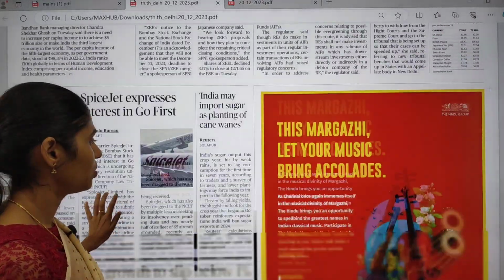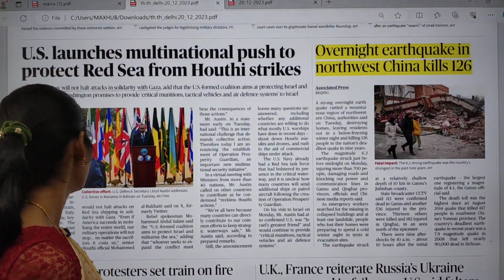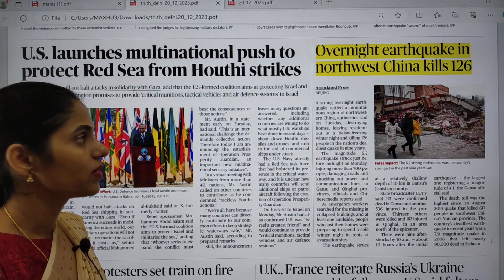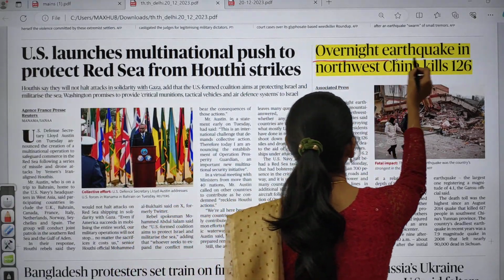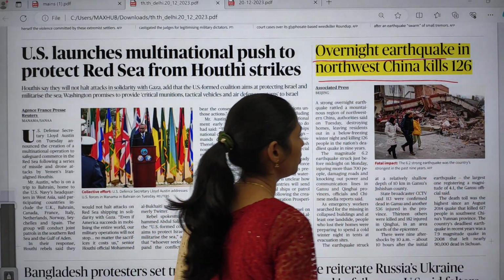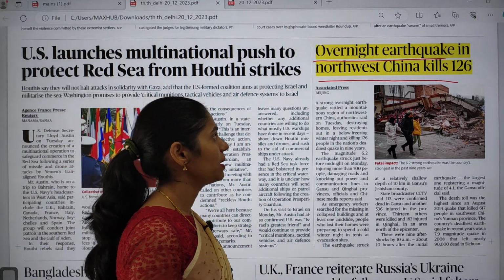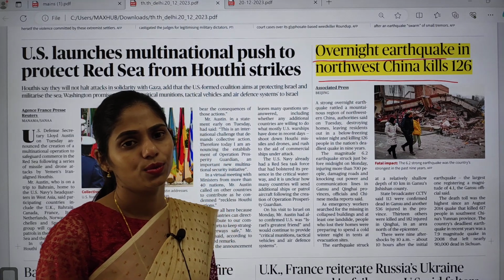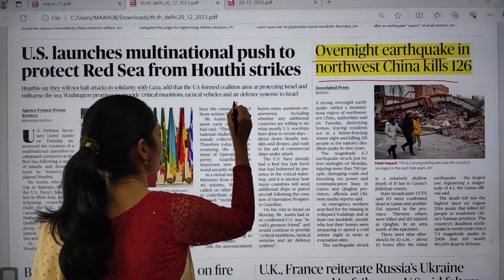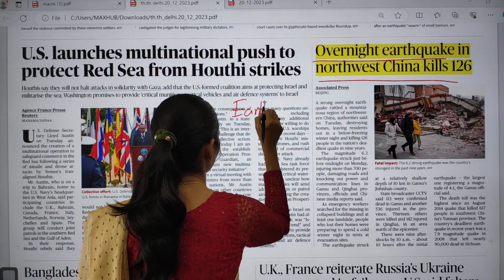And in the world page you can see there is one interesting article, that is the earthquake in China. An overnight earthquake in northwest China kills 126 people. So 126 people have been killed by this earthquake. Here you can understand the concept of what an earthquake is.